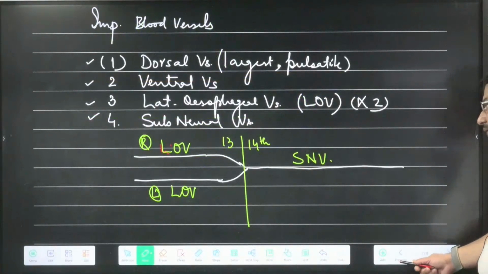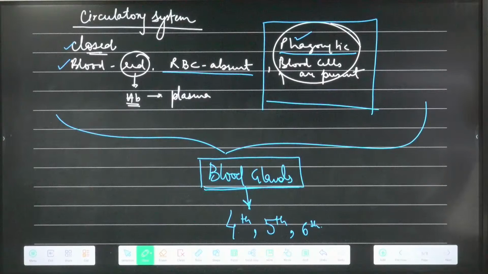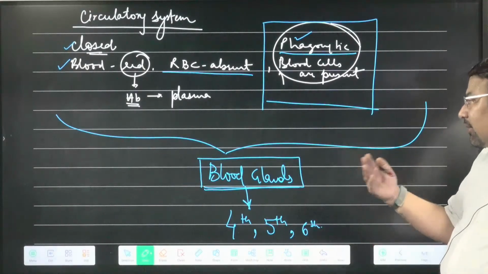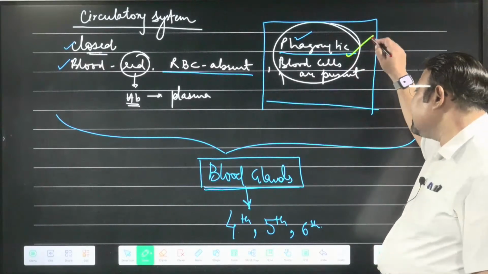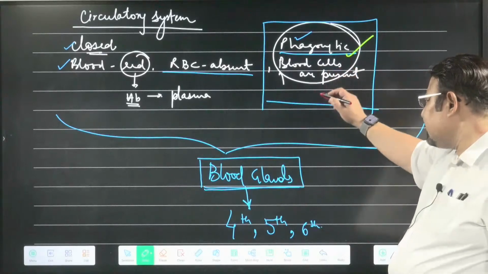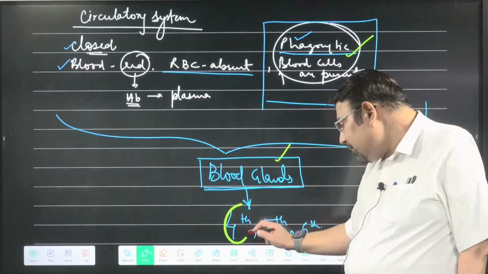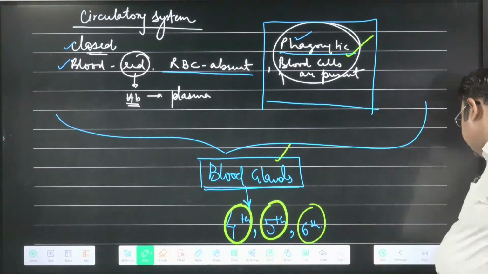And that's all about the blood vascular system, bachcho. Let me bring you back here. It is a closed type of blood vascular system. For the very first time in this phylum, a blood vascular system has evolved. The blood is red in color, but RBCs are absent. The hemoglobin is dissolved in plasma. The blood cells are there, which are phagocytic in nature. The blood, the blood cells and hemoglobin are all synthesized by blood glands, which are present in segment 4, segment 5 and segment 6. 4, 5, 6, three consecutive.